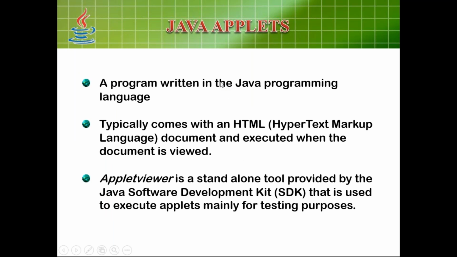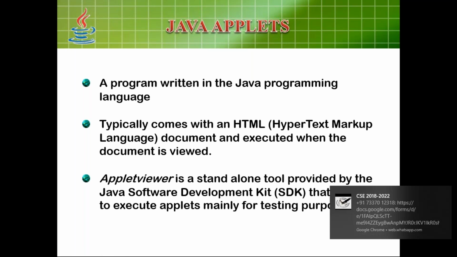Applets are programs written in the Java programming language, typically coming with an HTML document and executed when the document is viewed. This statement means that typically this Java program comes along with the HTML document, and is executed when the document is viewed.